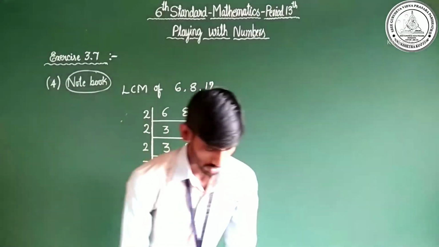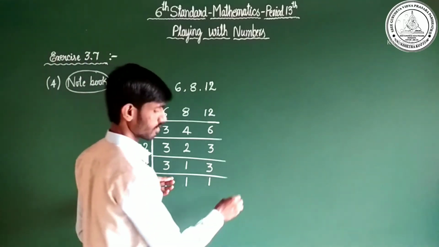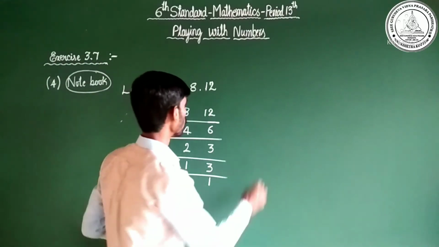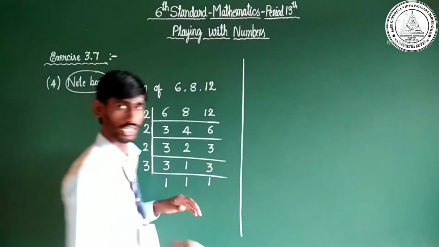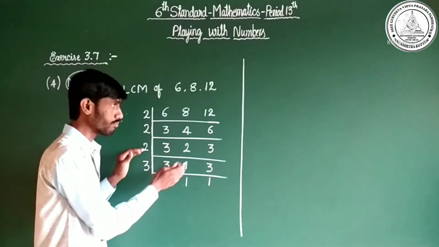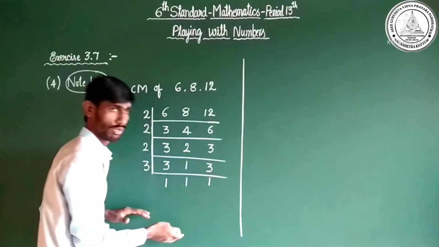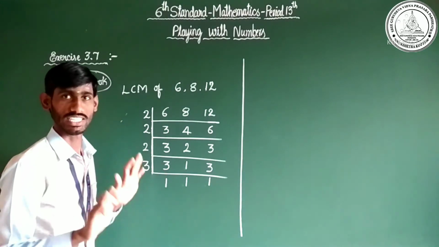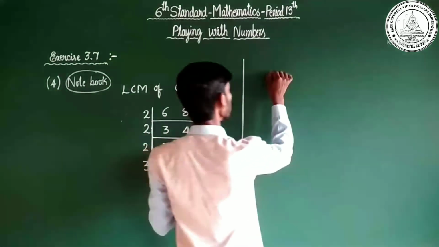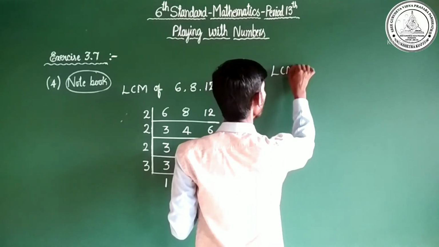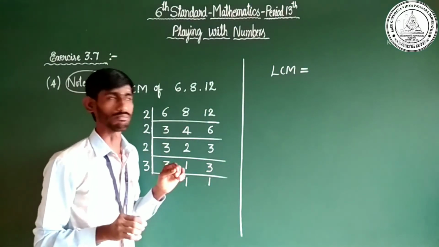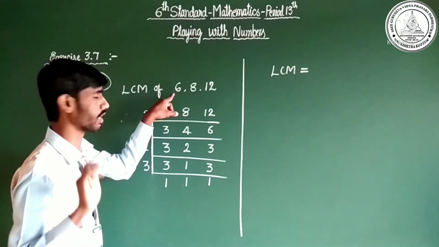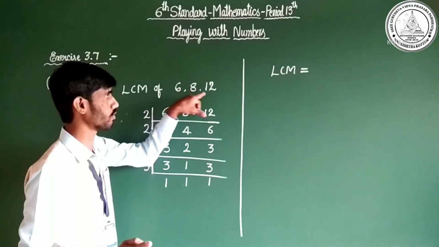Next, collect the LCMs. Find the LCM. I'll solve the right side of the part. While you're solving the given problem, this part must be below. This belongs to notes. Okay, Chotu? Observe here, LCM. We need to find the number which is divisible by the given numbers 6, 8, 12.